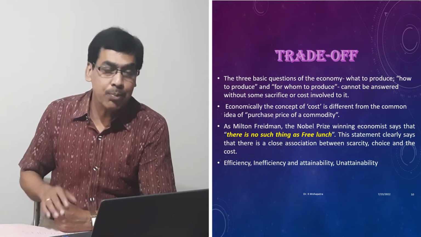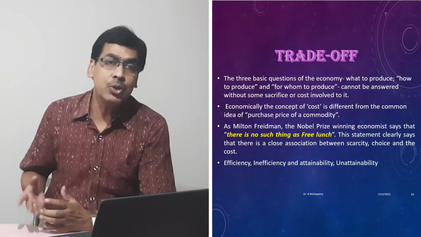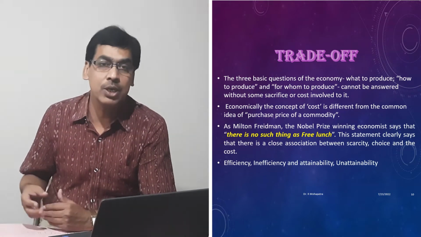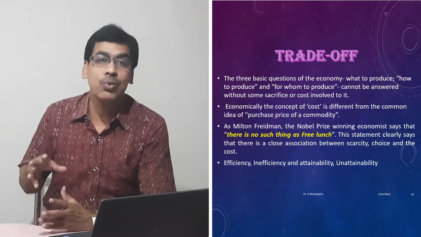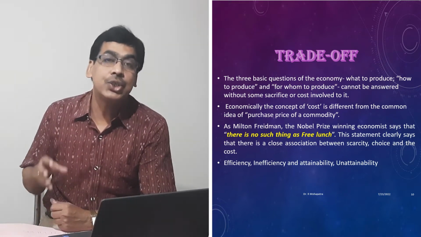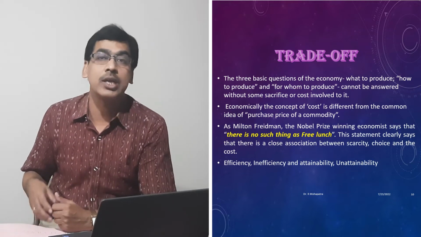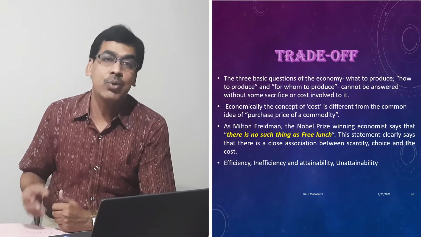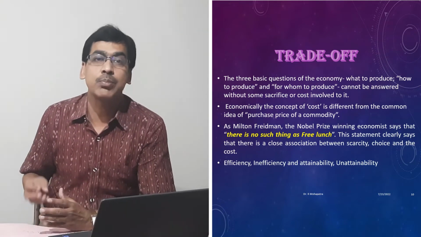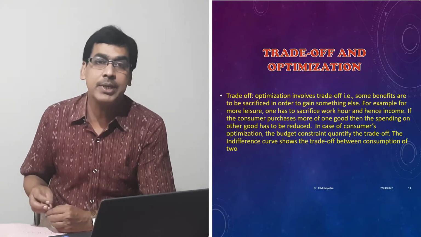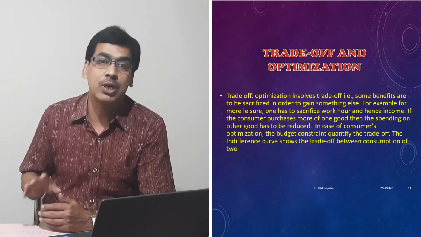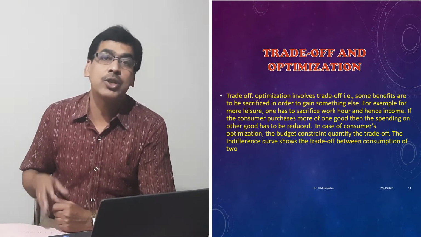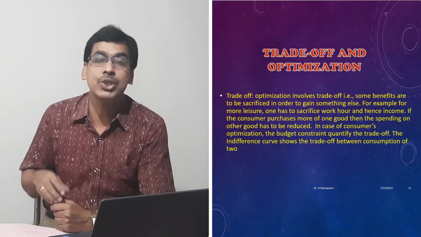So the third problem is for whom to produce. Whom to produce for is nothing but the distribution problem. That is, whatever goods are produced with a particular technique must be distributed equally, or with equity, among those who helped to produce. Whenever goods are produced, the factors of production like land, labor, capital and enterprise are utilized, so those goods should be distributed among them on the basis of the share of the inputs in the total production.